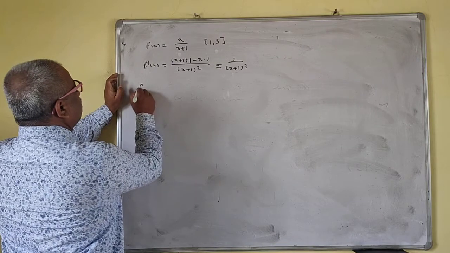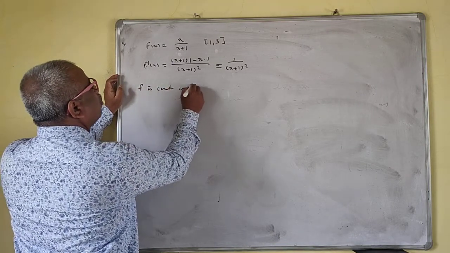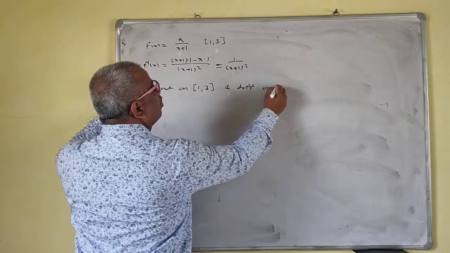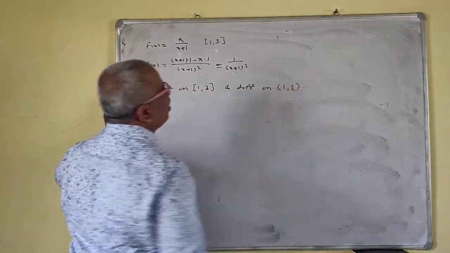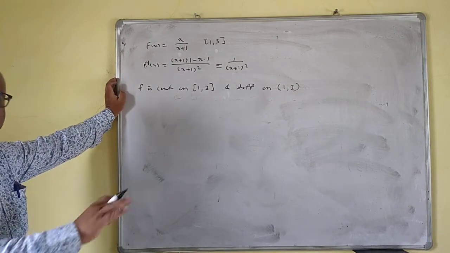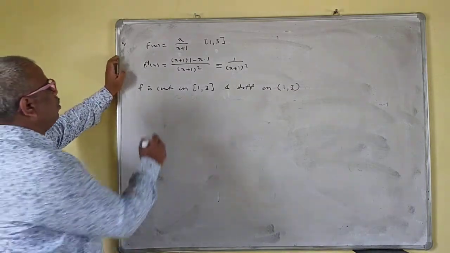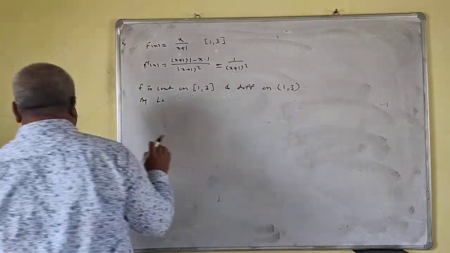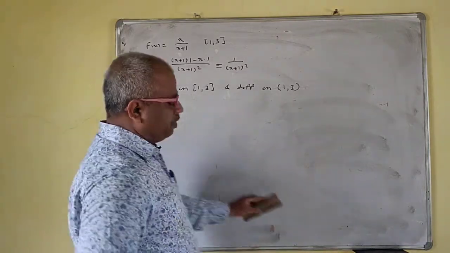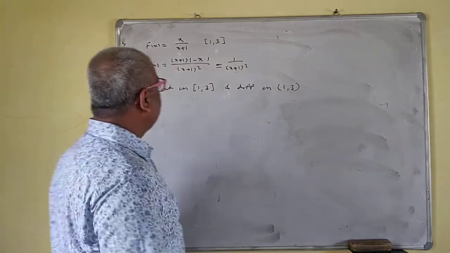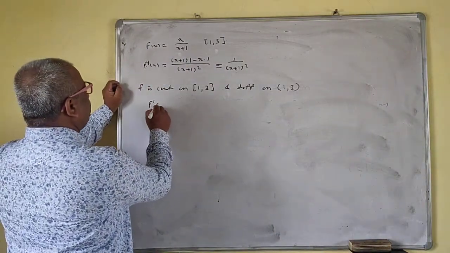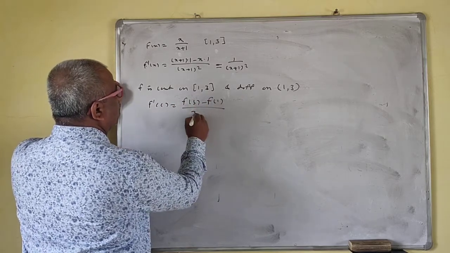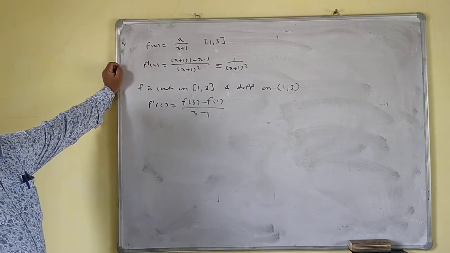Okay, so f is continuous on closed interval 1, 3 and differentiable on open interval 1, 3. We want open, so we'll write open. Actually in the closed interval it is differentiable, no problem for this. Okay, so you cannot say this is by Lagrange's mean value theorem, you have to verify this. Okay, so f prime c is equal to f of 3 minus f of 1 upon 3 minus 1. So you have to find the value of c now.